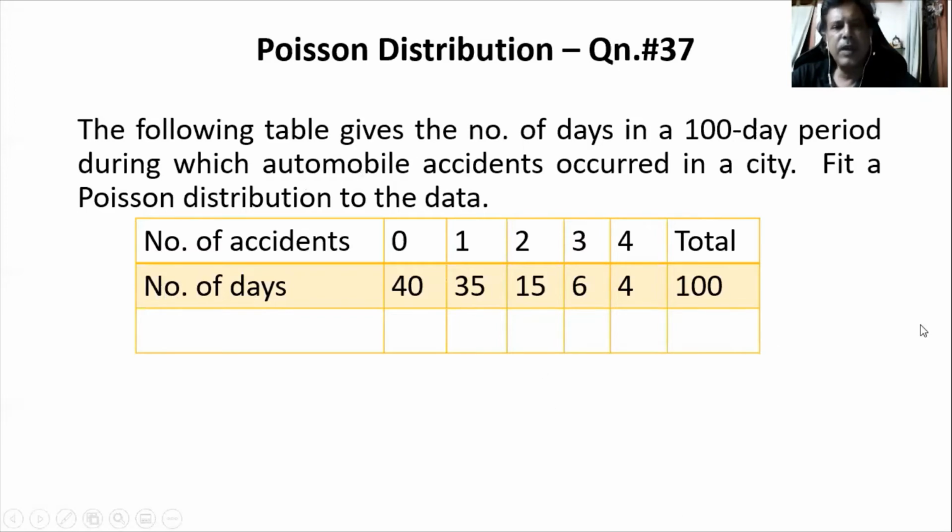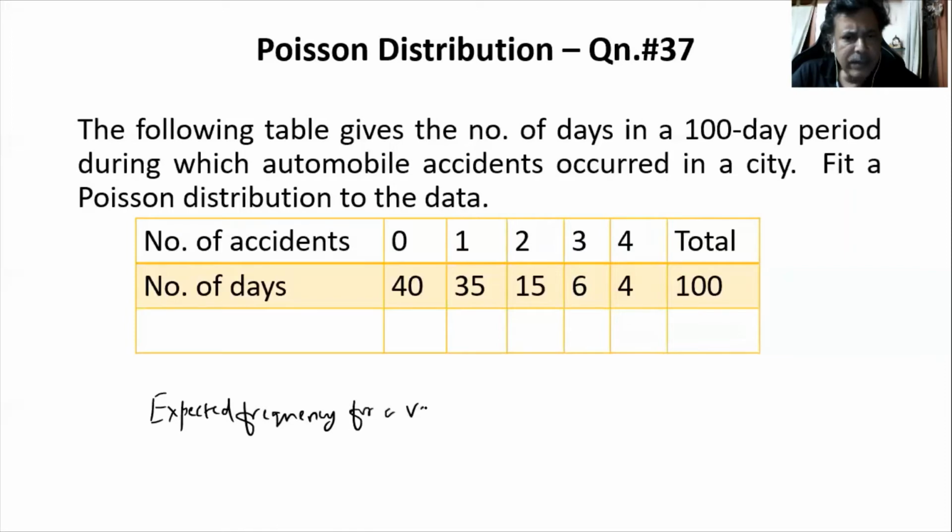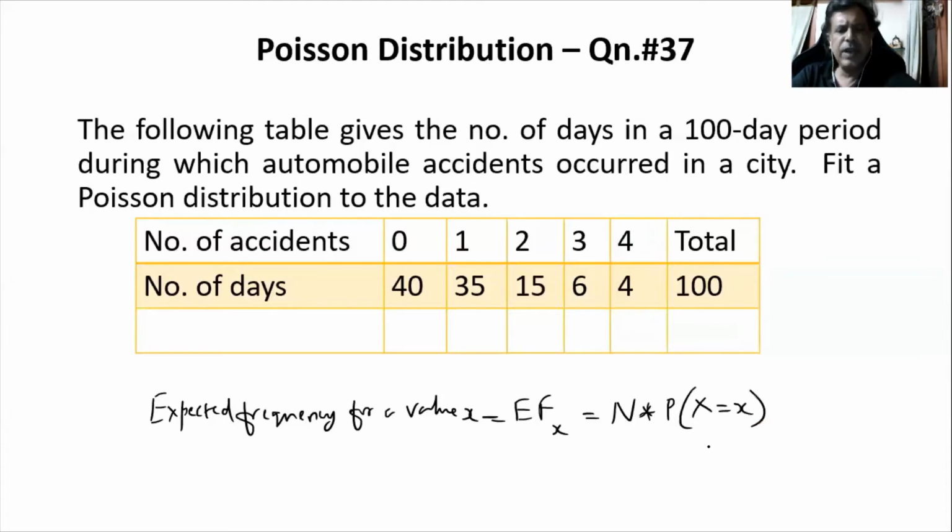Already we had seen in binomial distribution, fitting a particular distribution means finding the expected frequency. So if I want the expected frequency for a value x, which we will call EF suffix x, then I need to know the total frequency, that is capital N, multiplied by the corresponding probability, which means we need to first find out the probabilities for different values.